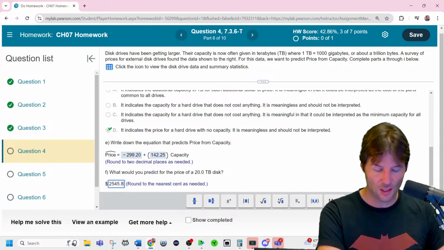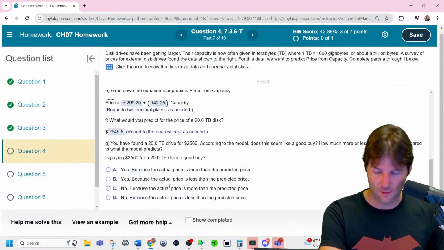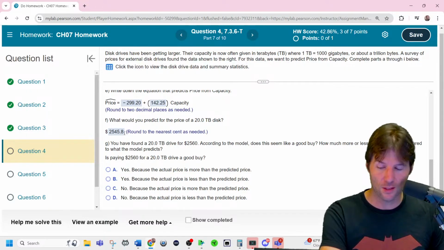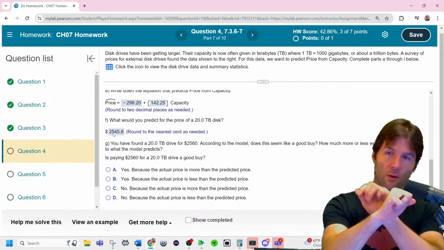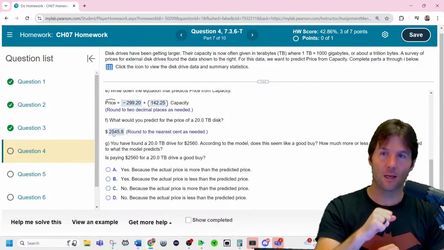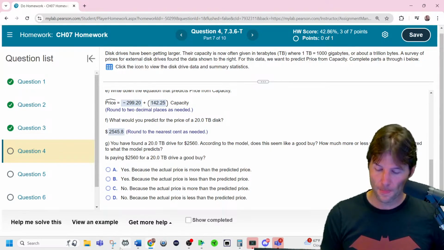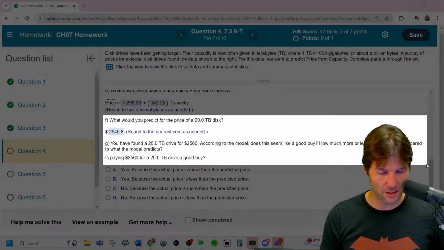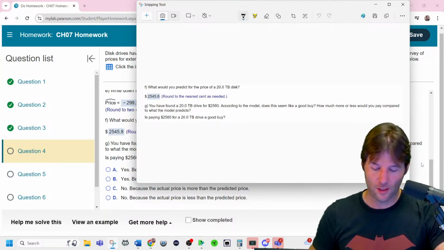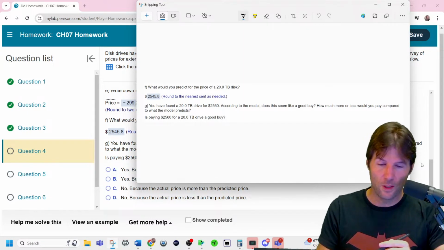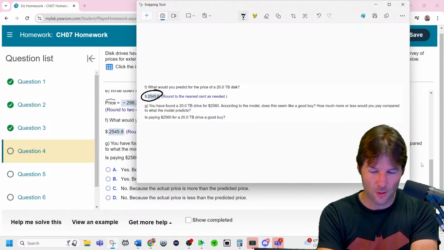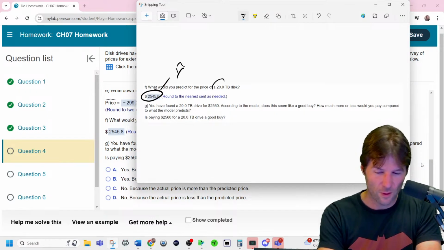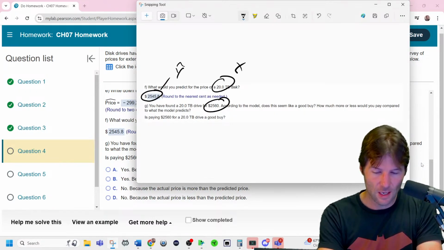Round to the nearest cent. I think that's right. Yep, just didn't have any extra decimals. You find that it costs this, so it costs less than it was predicted. So that's going to be a positive residual. Once again, this is the actual, and you should be able to do the notation on these. So what you want to think about here is that this is the predicted value from an X, and this is the actual value.